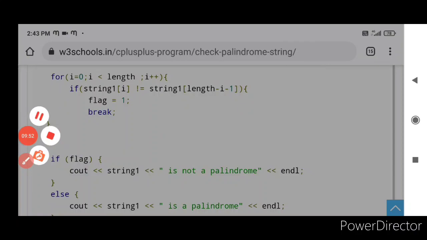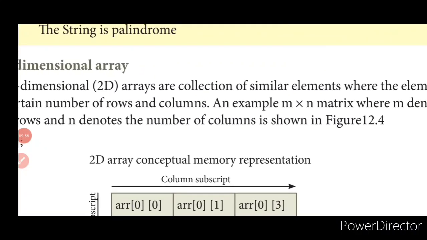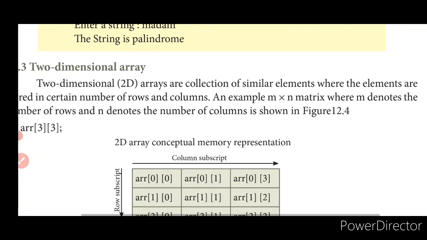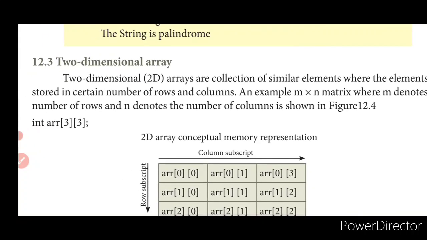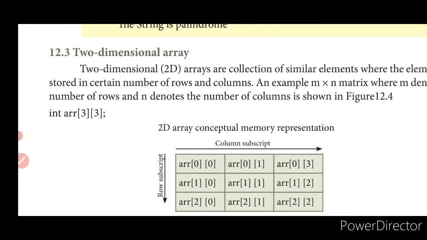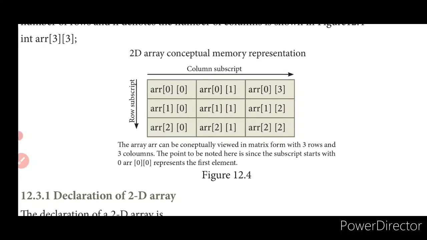Now let us move on with another concept, two-dimensional array. What is a two-dimensional array? You will have rows and columns. It is a collection of similar elements where the elements are stored in a certain number of rows and columns. For example, an m cross n matrix: m denotes rows and n denotes columns. Here this is going to be a 2D array, right? Two-dimensional array.